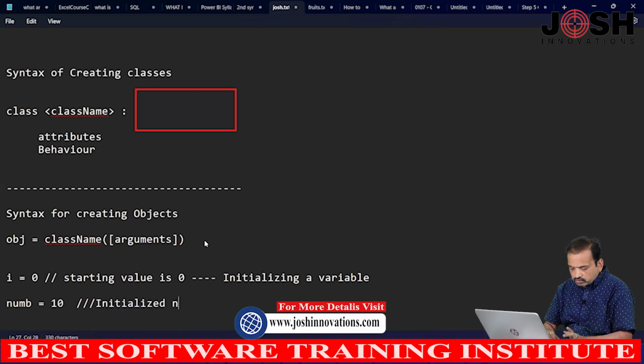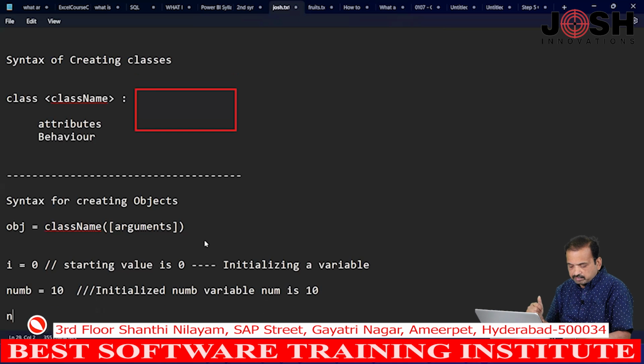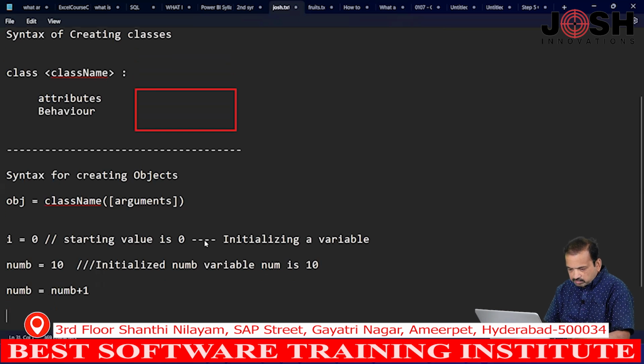It means the value for num is 10, the starting initial number. Later we can update by using num equals num plus 1. So, num becomes 11 now. But my starting value is 10.